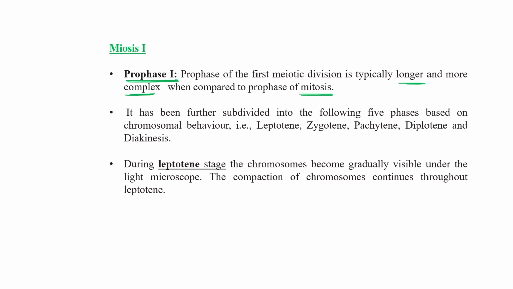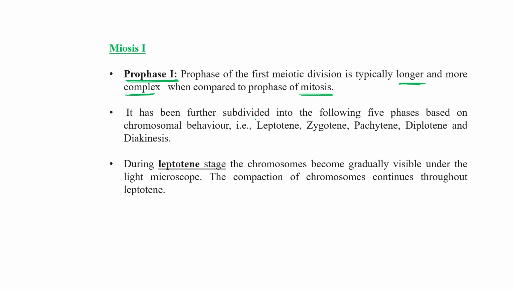So in mitosis, equal division of chromosomes occurs, and no crossing over, no chiasma formation, no recombination, nothing like this. All those things are the peculiar characteristics of prophase 1 of meiosis 1. That's why it is typically longer and complex if we compare this with the prophase of mitosis.